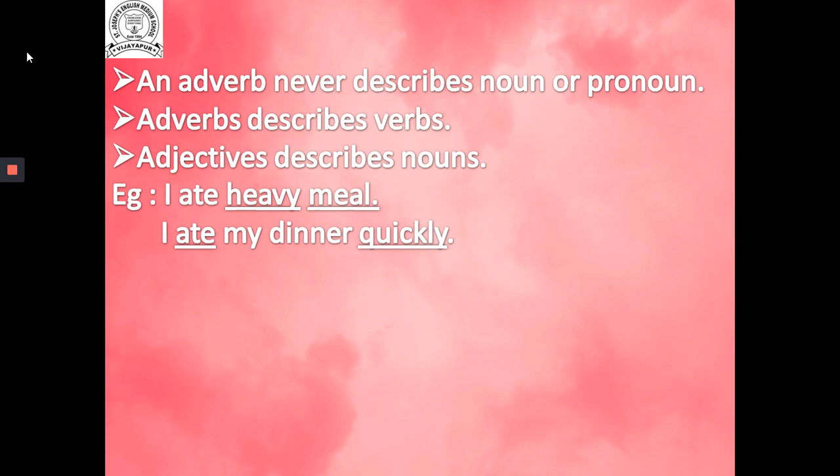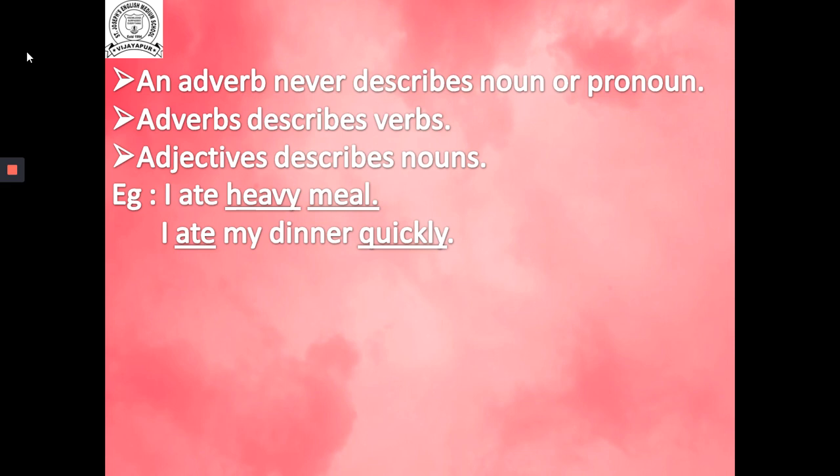For example, I ate a heavy meal. Listen here. The second one is, I ate my dinner quickly. Meal is a noun here. Then heavy is describing the noun.